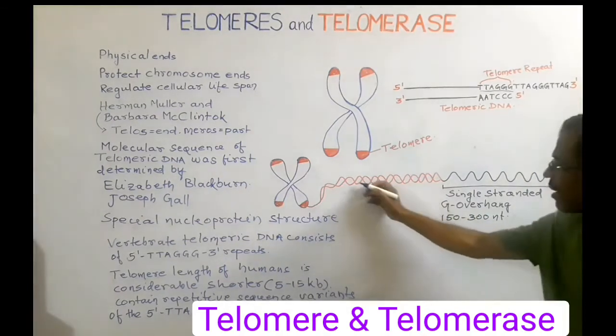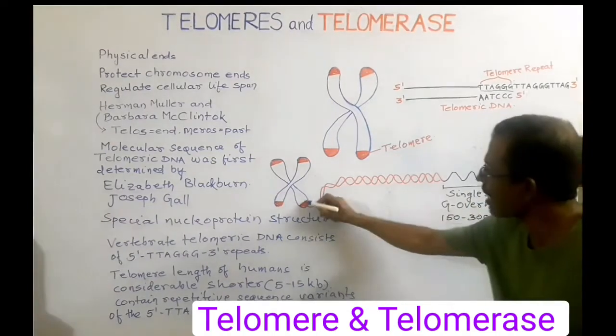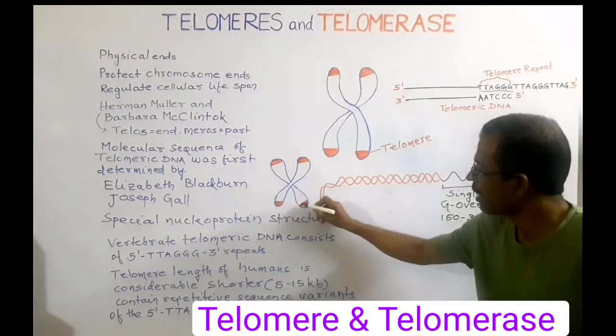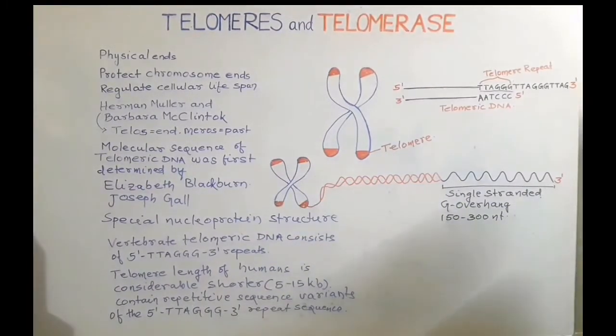So in this diagram it is very clear that these are the ends of chromosome and these ends of chromosome are known as telomeres, and the telomeres contain repetitive sequence that is thymine, adenine, guanine and guanine.